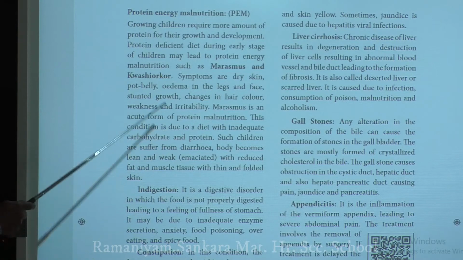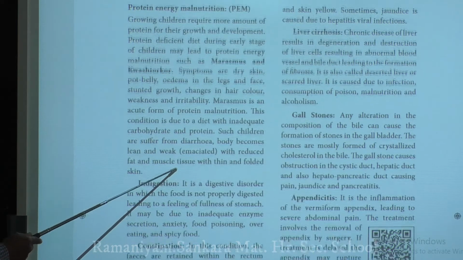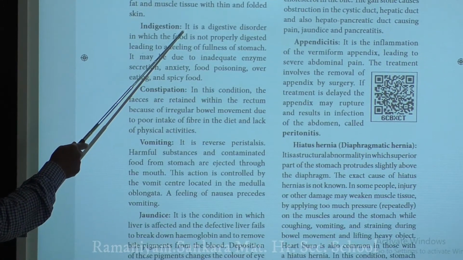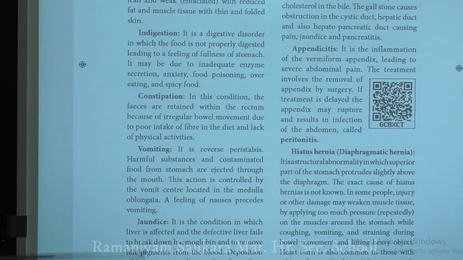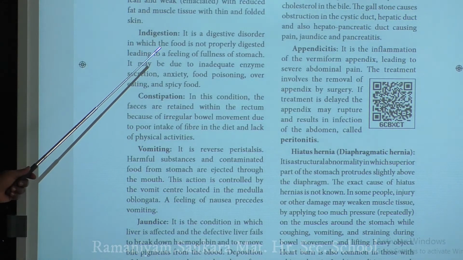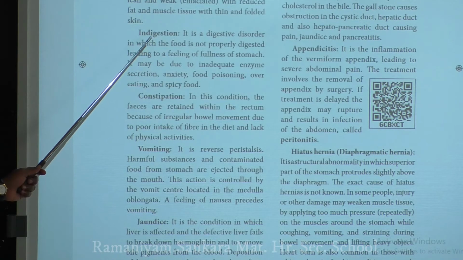So that was one disease group, the nutritional disorders, that we have discussed. Now, next to that, we are going to discuss the intestinal or digestive disorders. The first digestive disorder is indigestion. How do you get this disease, indigestion?